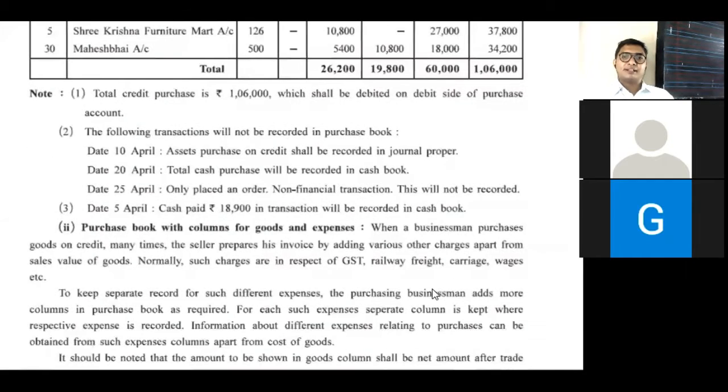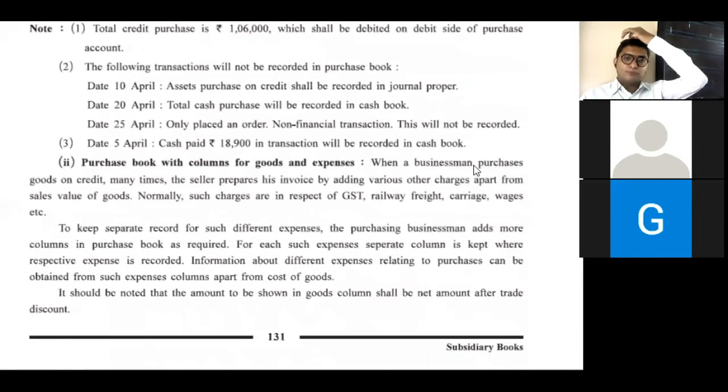Okay. Next one. Purchase of books. Purchase book with columns for goods and expenses. Columns for goods and expenses means here goods and expenses both are given. Goods means that we are dealing with, and expenses means expense incurred for dealing in these goods. Like we call it as a railway, freight, carriage, wages, GST, etc.